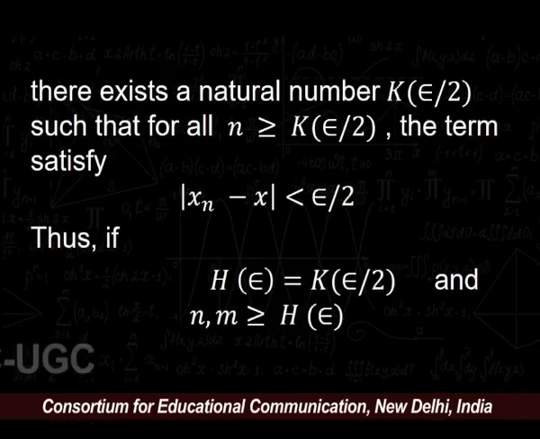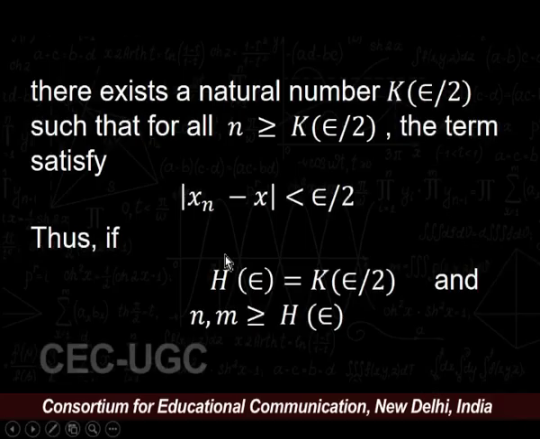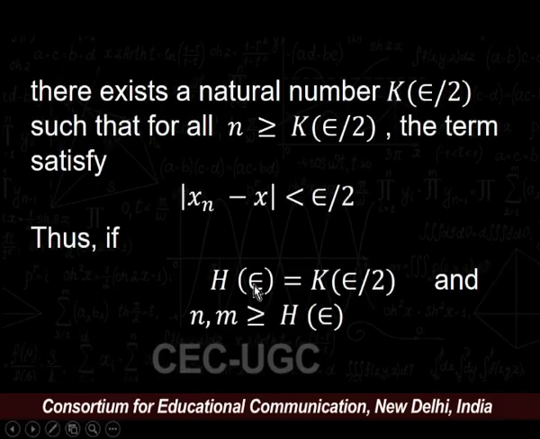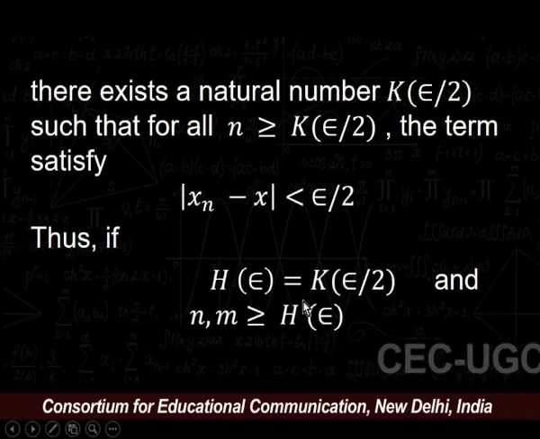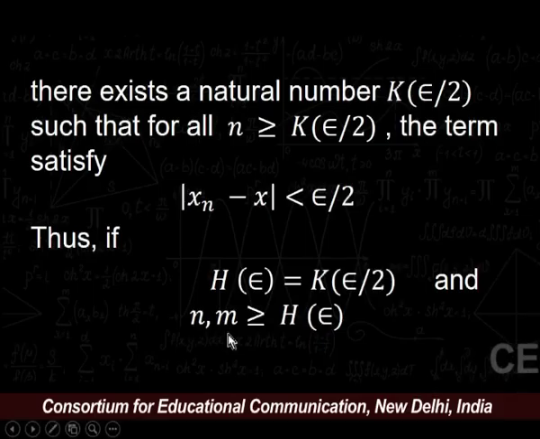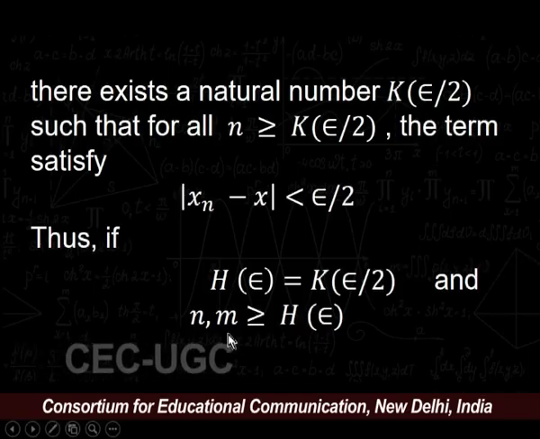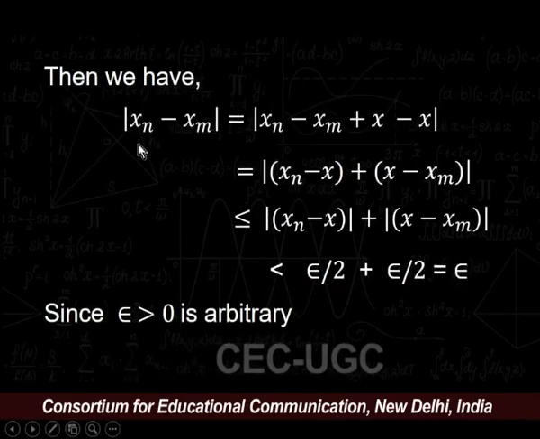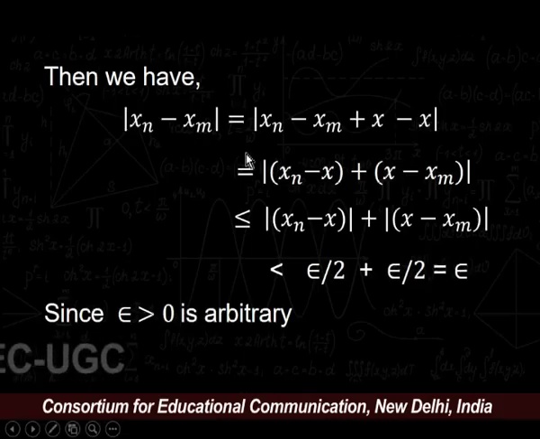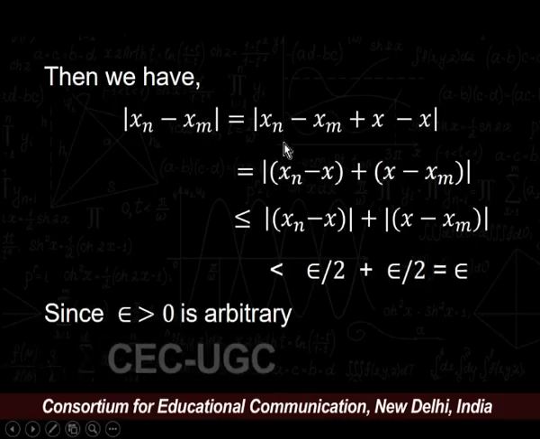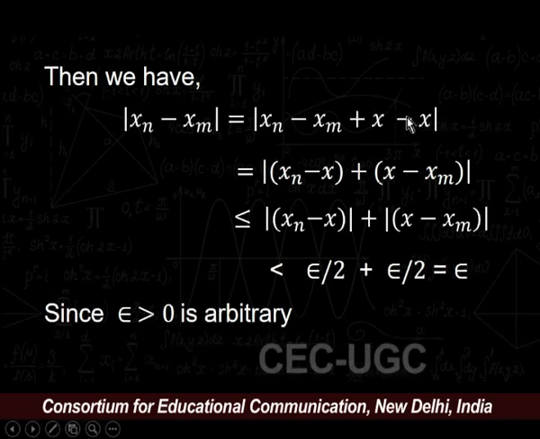Thus, if we set our natural number h, which is depending upon epsilon, as h equals k, then for all natural numbers n and m greater than or equal to h, we have modulus of xn minus xm. Now, add and subtract x in this equation, we get xn minus xm plus x minus x.